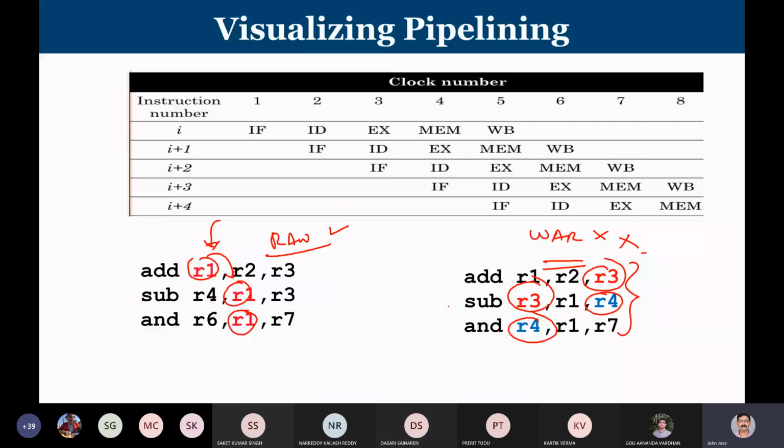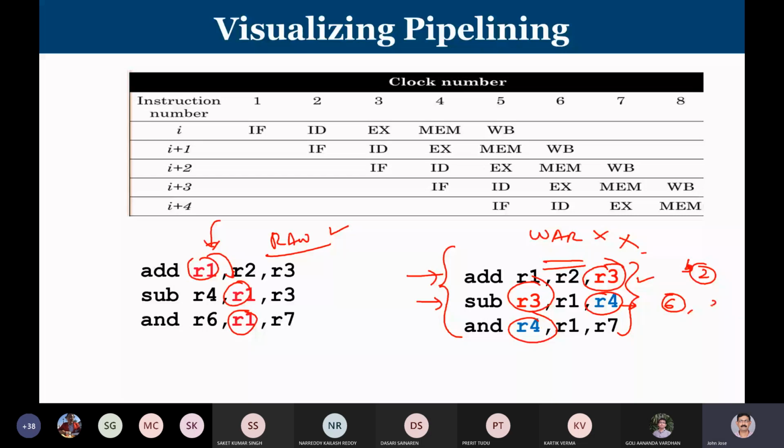Yes, sir. Okay, so what is shown on the right hand side is the description of a WAR hazard. WAR is write after read. So here what happens? I am going to read something from R3, which happens at clock cycle number 2. This is the first step. When I'm going to write into R3, that happens at clock cycle number 6. And I am going to read from R4 at clock cycle number 3. If you look at the pipeline, okay.